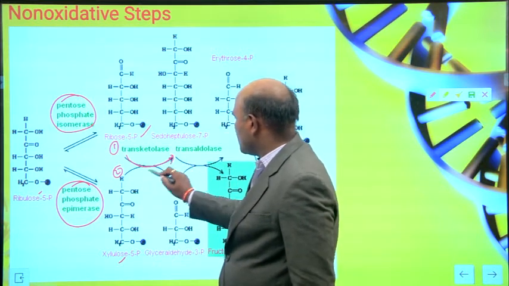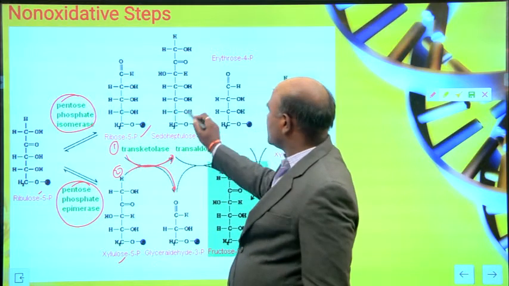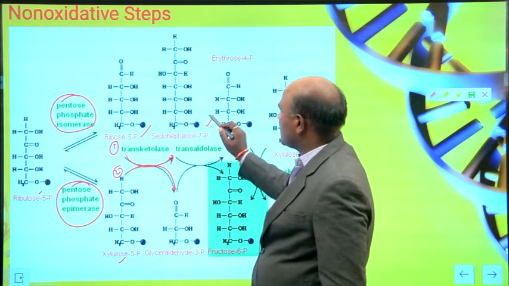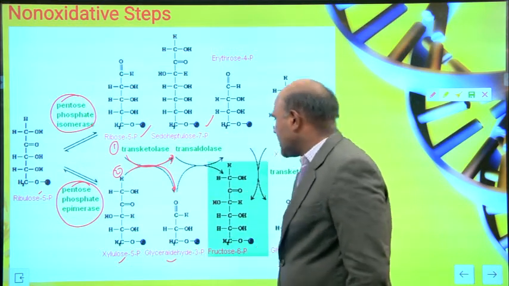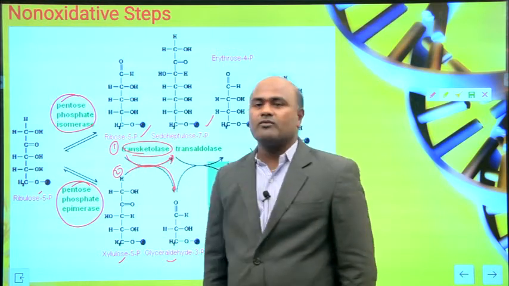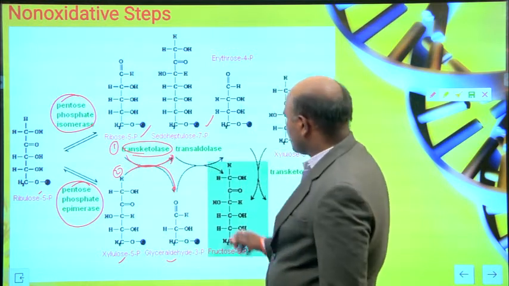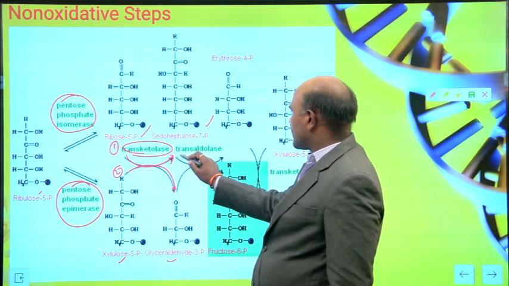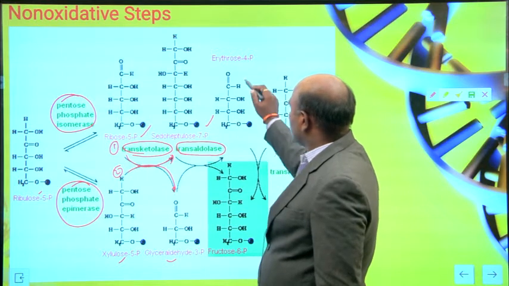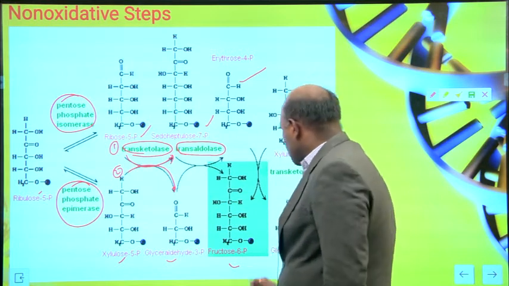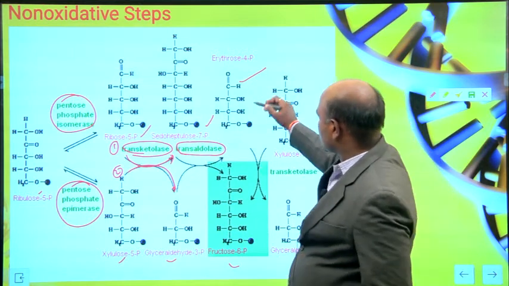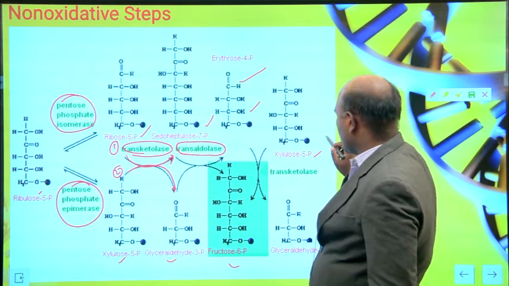These two molecules, this and this, are converted into heptulose 7-phosphate, and again this one is glyceraldehyde 3-phosphate, with the help of transketolase. Again these two, with the help of transaldolase, are converted into erythrose 4-phosphate and fructose 6-phosphate. And again you can see here erythrose 4-phosphate and xylose 5-phosphate.